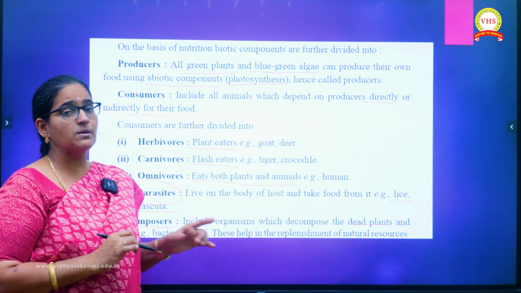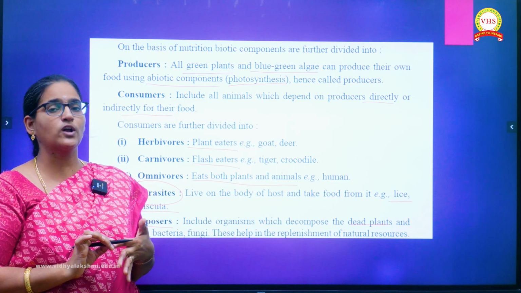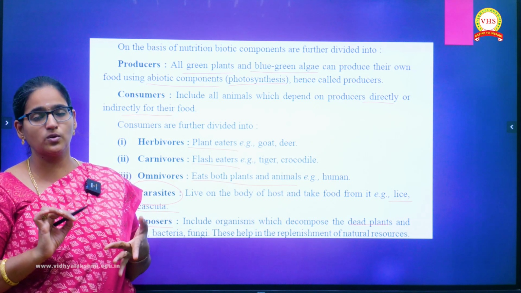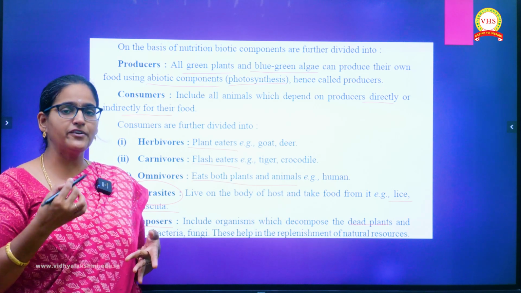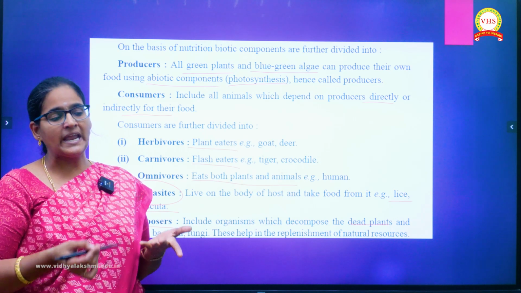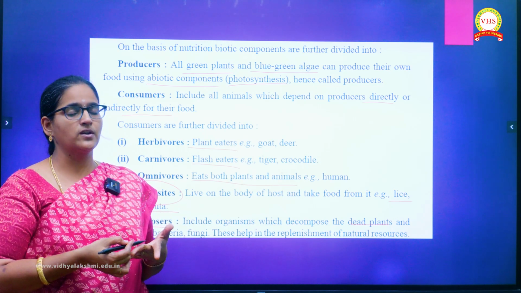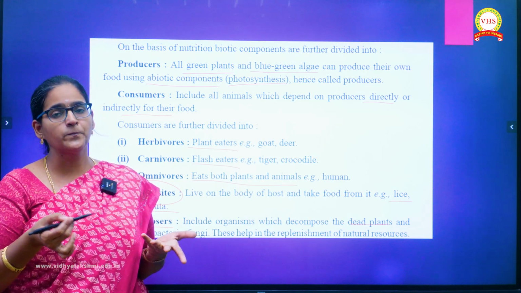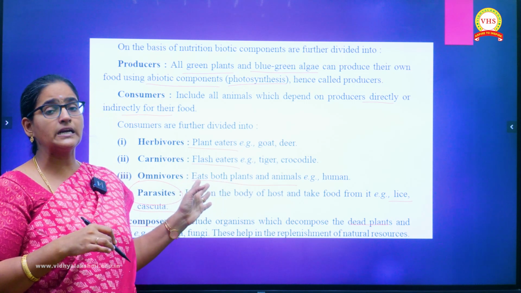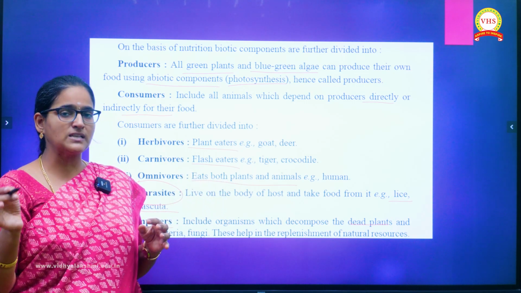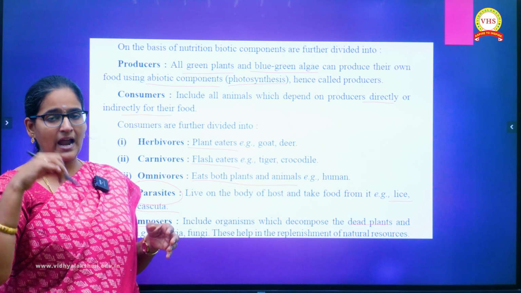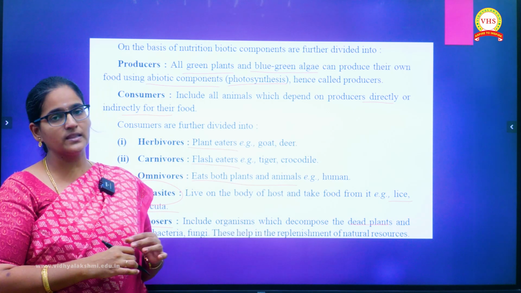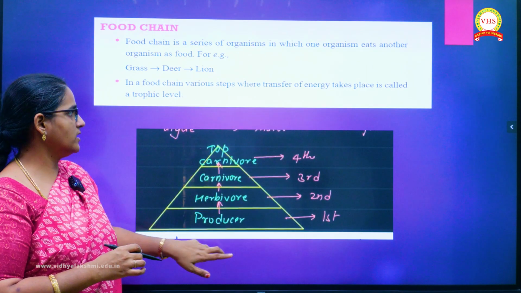And what is the main advantage of decomposers in our ecosystem? They are helpful in the replenishment of the natural resources. What is this replenishment? Refilling of the natural resources, you can say. In case the soil has nutrients, when plants are growing, the plants absorb the nutrients from the soil and an empty place is created. How to refill it? It is because of the decomposers only. Once the organisms are dead, they act upon them and add the nutrients back into the soil. That is why we use the term that decomposers help in the replenishment of the natural resources.